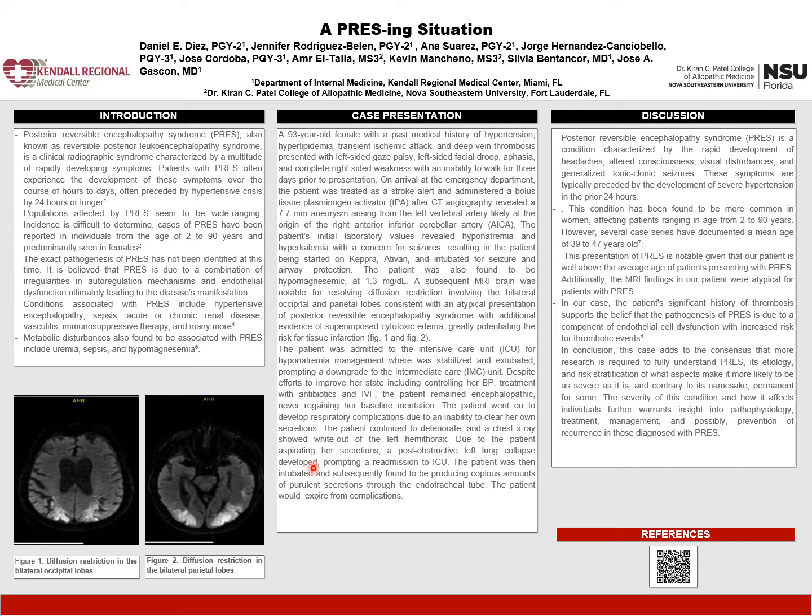This patient's presentation of PRES is notable given that she was well above the average age for patients presenting with PRES. Additionally, the MRI findings for our patient were atypical for patients with PRES. In our case, the patient's significant history of thrombosis supports the belief that pathogenesis of PRES is due to a component of endothelial cell dysfunction with increased risk for thrombotic events.